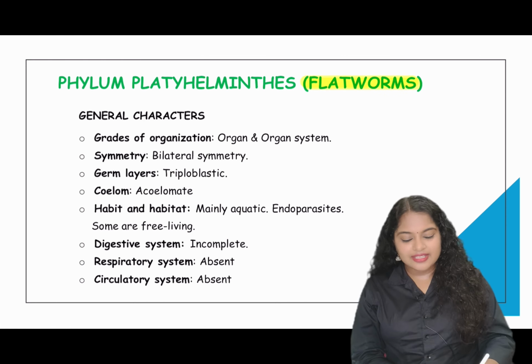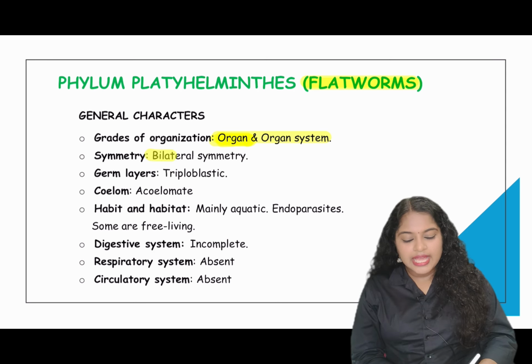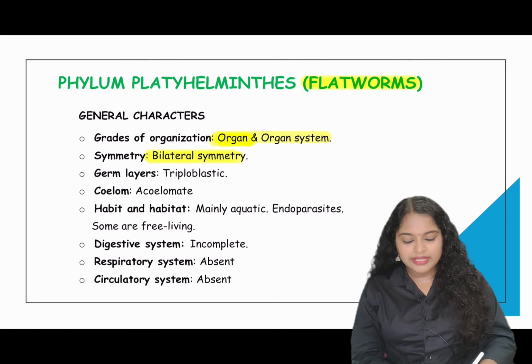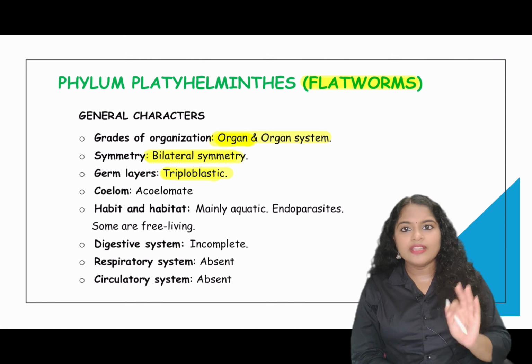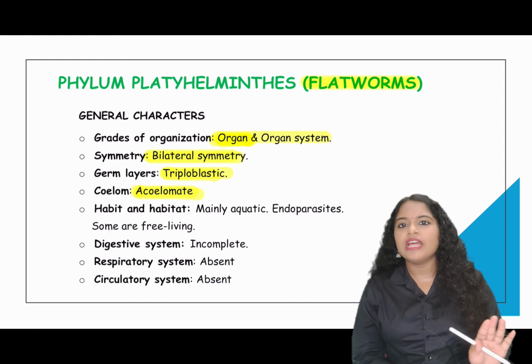Phylum Platyhelminthes, which are also called flatworms. Their general characteristics: Platyhelminthes have organ and organ system level of organization, but you have to remember mainly organ level of organization because it is given in your NCERT. So Platyhelminthes are organ level of organization. They have bilateral symmetry. They can only be divided into 2 equal parts. They are triploblastic, that is, all the 3 germ layers are present in their body. They are acoelomate, that is, they do not have a coelom.